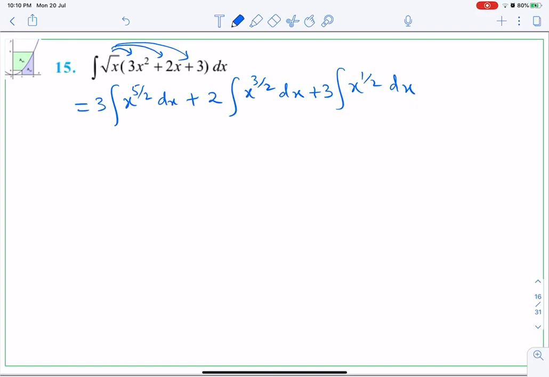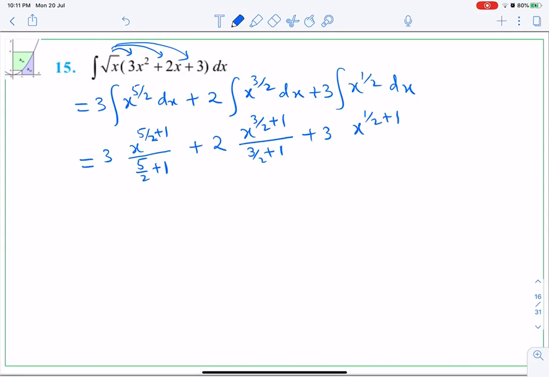Now I can integrate. So 3 as it is, integration of x to the power 5 by 2 will be 5 by 2 plus 1. Of course you can directly write 7 by 2. Now it is the beginning, so I am writing plus 1 so that you will remember you have to add 1 to the power. 3 by 2 plus 1 upon 3 by 2 plus 1, okay, plus 3 into x to the power half plus 1 upon half plus 1 plus c, of course.